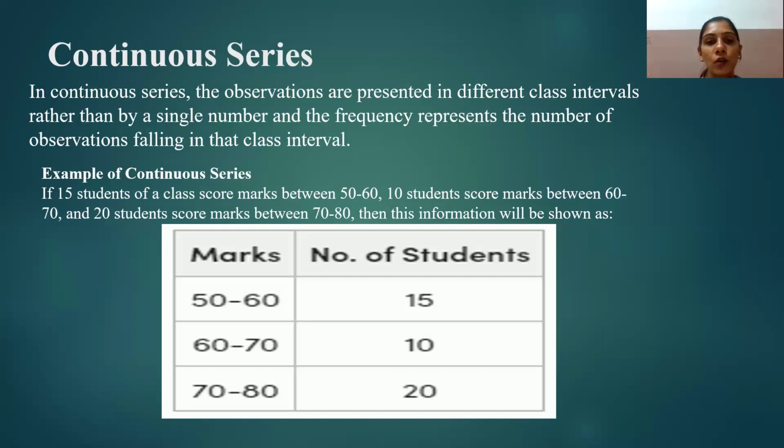A table is formed with this given information. This type of data comes under a continuous series, when data is given as 50 to 60, 60 to 70, 70 to 80. These are the examples and types for which we will further solve statistics.